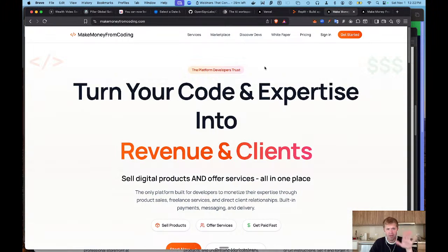So if you don't know, MakeMoneyFromCoding.com is a platform where you can upload your code and start selling it to customers quickly and easily. You can upload services, you can upload code, and you can upload finalized code as well and start making money from that.